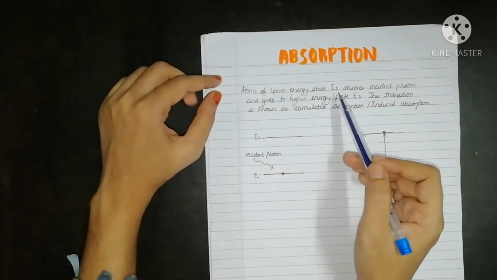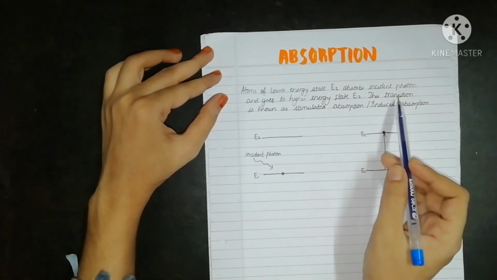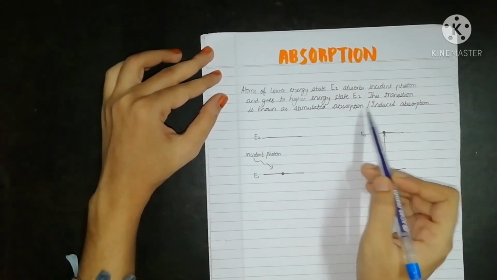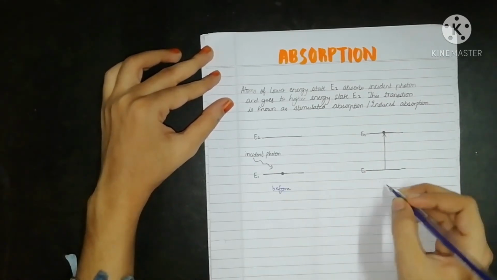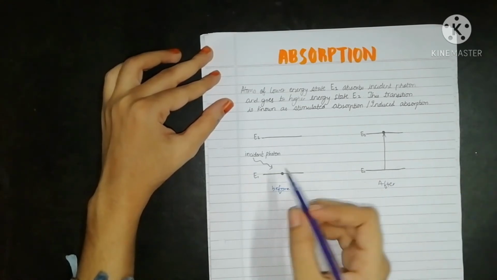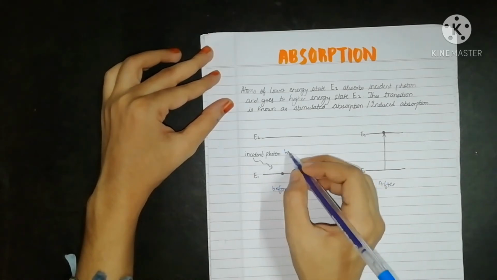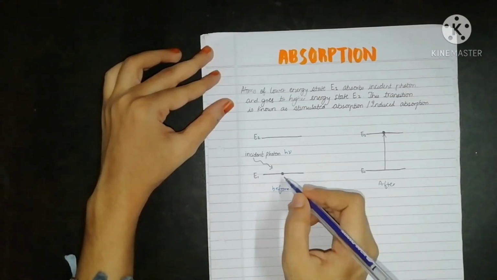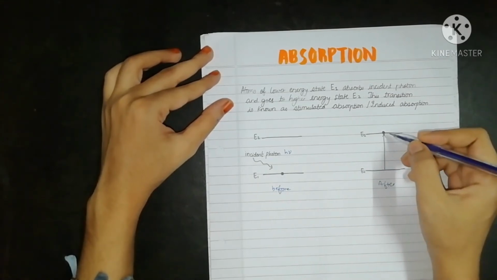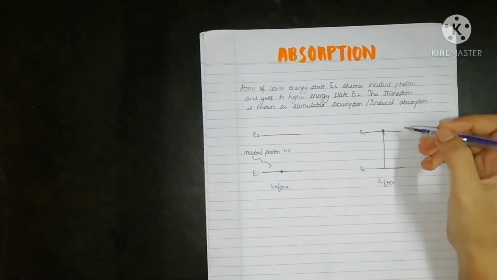Atoms of lower energy state E1 absorb an incident photon and go to higher energy state E2. This transition is known as stimulated absorption or induced absorption. This could be the before picture and this is the after picture. An atom is residing in the ground state. An incident photon of energy h nu is hitting this atom, and due to the energy gained by this atom, now it will move to the excited state. So we can say the atom is absorbing the photon and then moving to high energy state. So this process is called absorption.